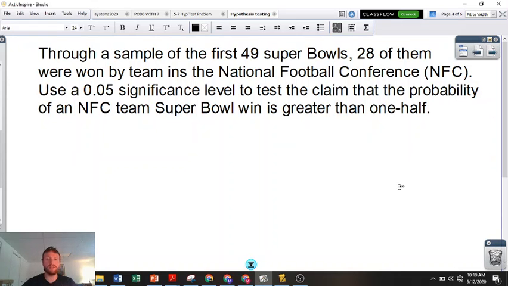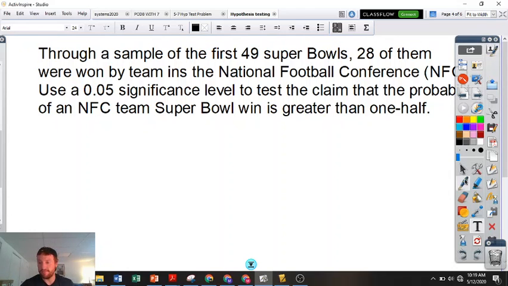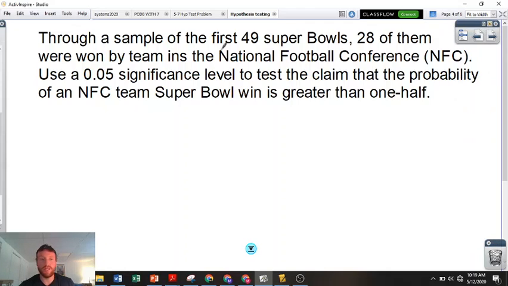Okay. So we're going to do this problem here. I'll read it out loud. Through a sample of the first 49 Super Bowls. Hey, look, football. Now I'm engaging a third of you. 28 of them were won by teams in the National Football Conference.